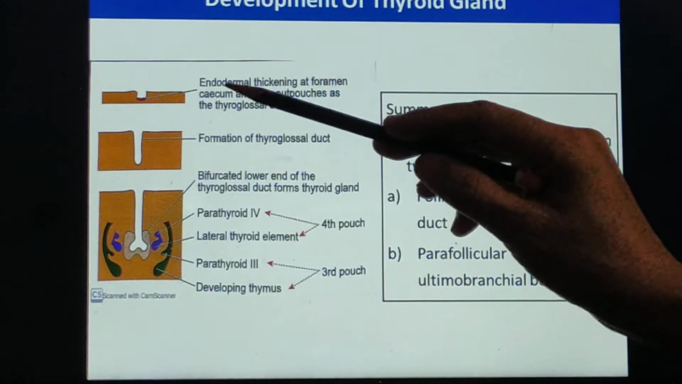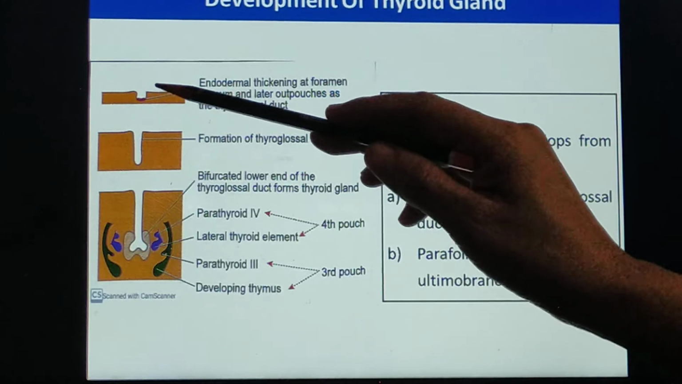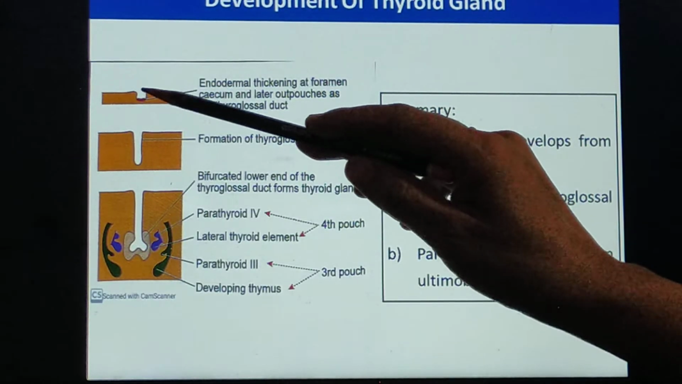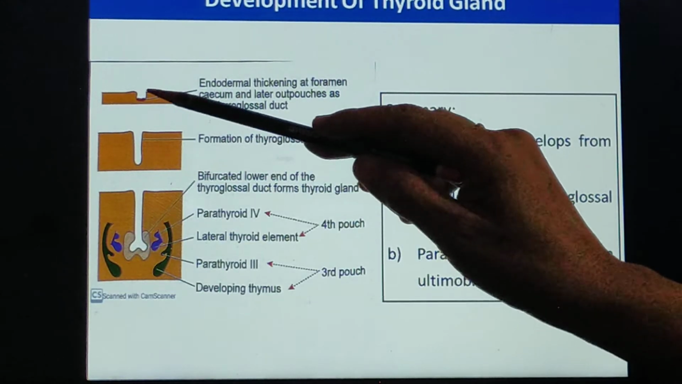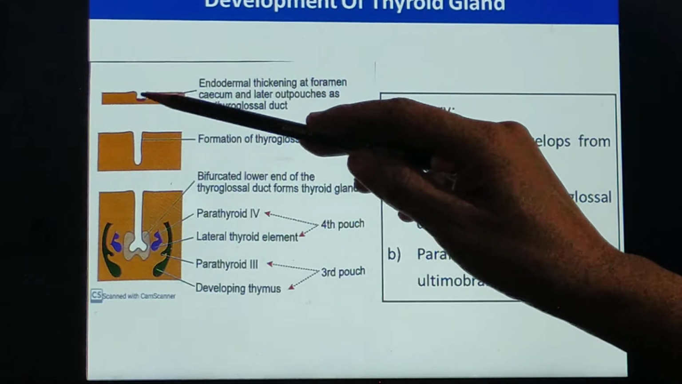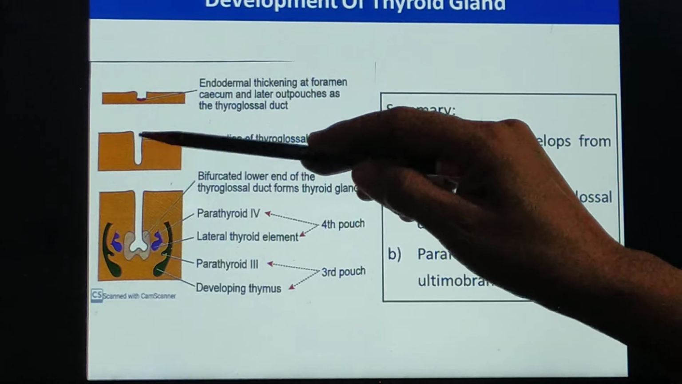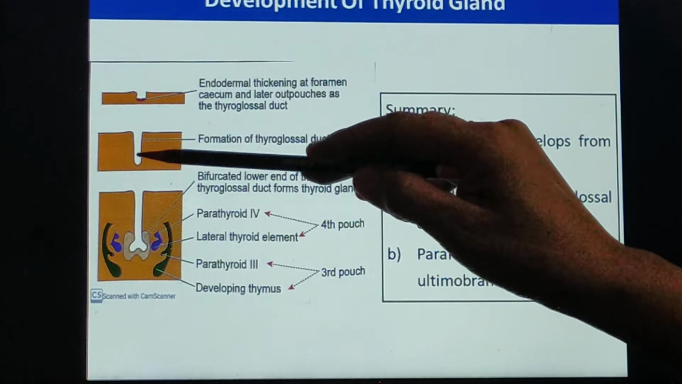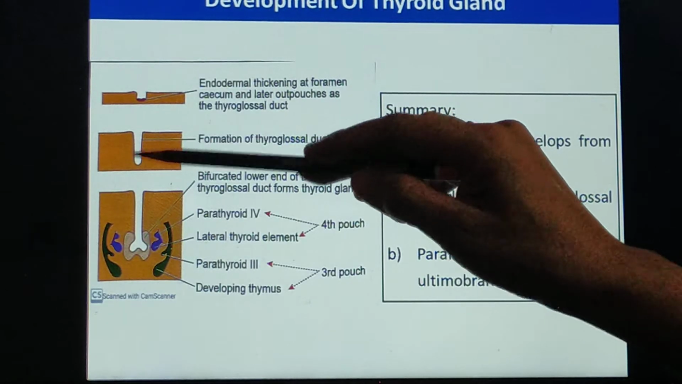Now here you can see the endodermal pouch. Endodermal thickening of this gives rise to the foramen, that is called the foramen cecum. From the cecum a small hollow space develops, it deepens down, and that is termed a duct. The duct is called the thyroglossal duct. This also we have seen in the model.